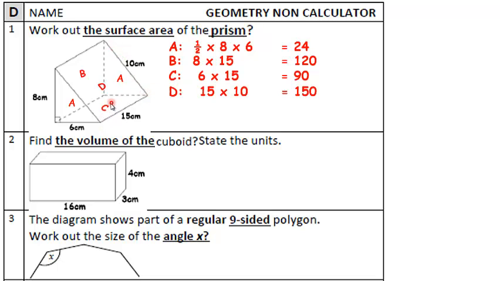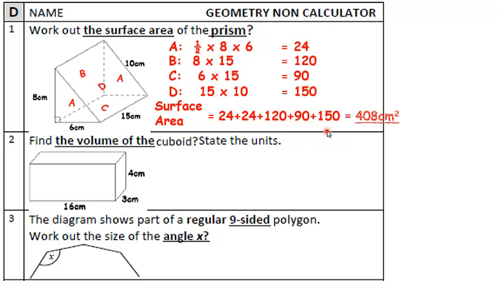I can't just add those up because I'm missing the triangle at the back, so I need to add an extra 24, so that's why I write them all down: 2 lots of 24, 120, 90 and 150. When I add those up I'm going to get 408. Make sure you could do that, make sure you're okay with it and you're able to do it yourself.